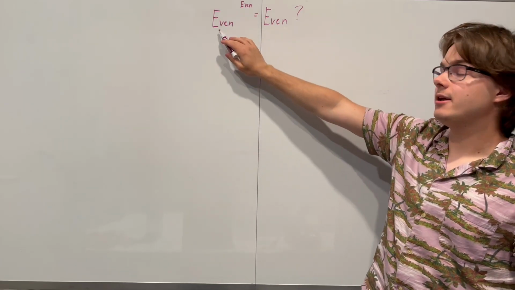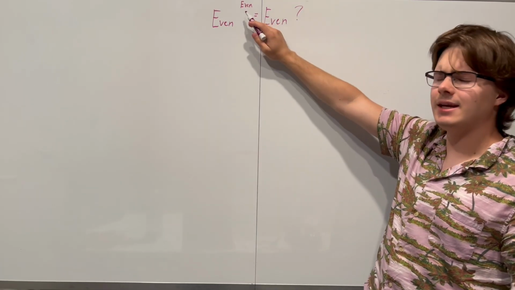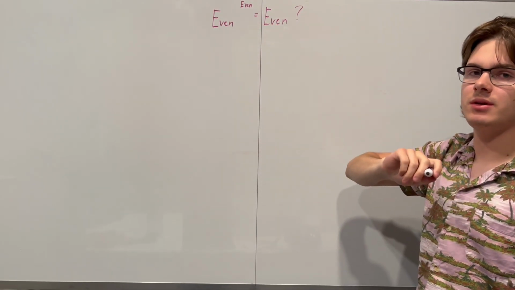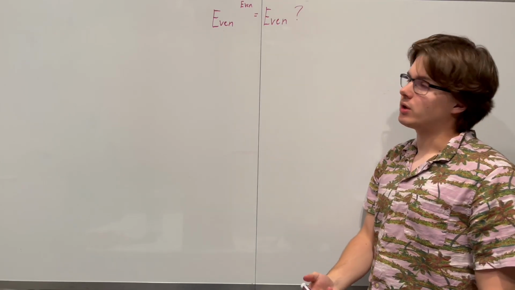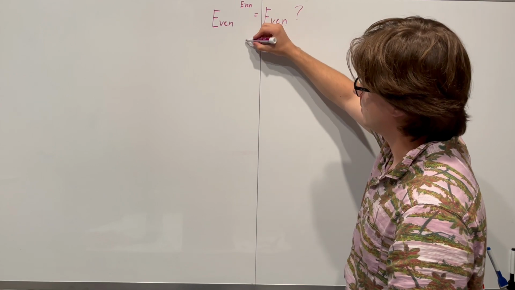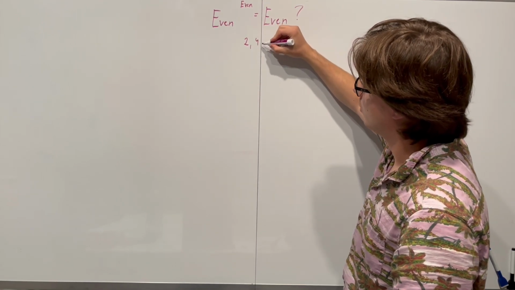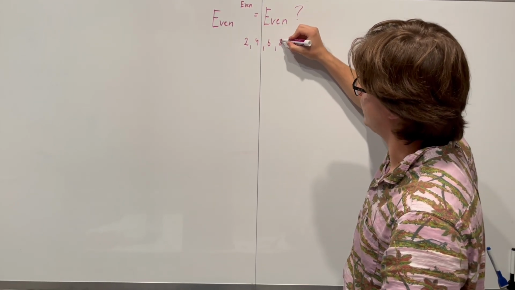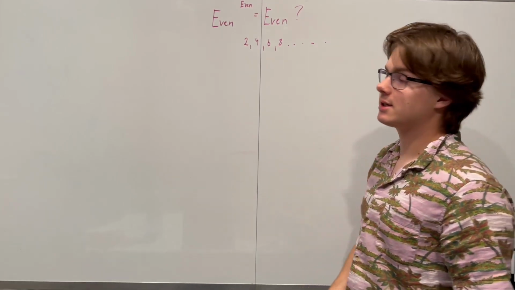Is it true that any even integer to the power of any even integer is always going to be even? Well, let's think about this, right? What are our even integers that we can be considering here? The first things people think of are 2, 4, 6, 8, right? So let's give those a shot first.